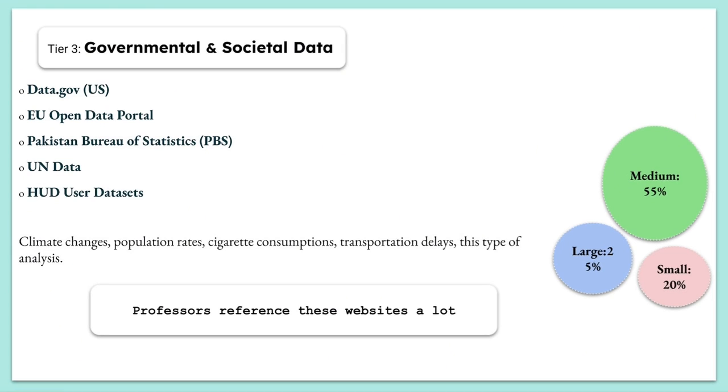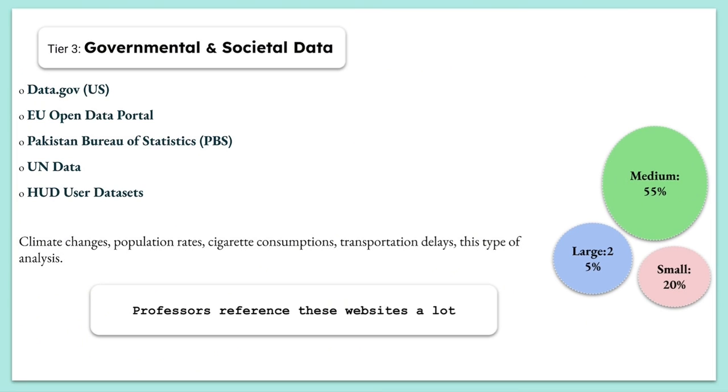Moving to Tier 3, the governmental and societal data. Here these websites are related to governments or organizations, such as data.gov, which is a US website, and we have the EU Open Data Portal, Pakistan Bureau of Statistics, UN Data, HUD User Datasets.